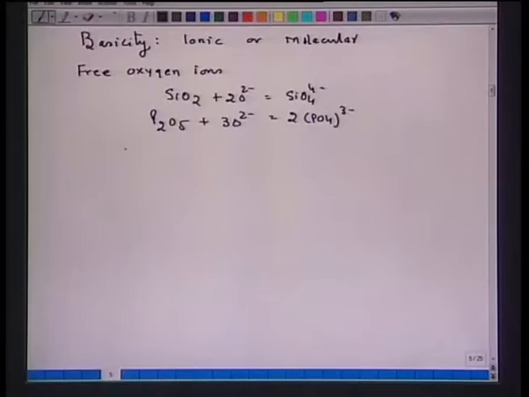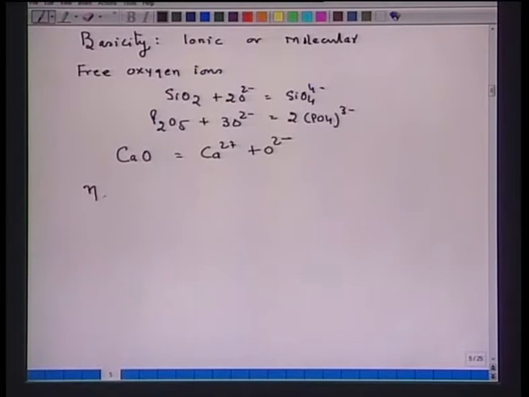Now, from where will it come? If I add calcium oxide, it will give me Ca2 plus plus O2 minus. So, we can define a neutral slag as one which contains enough O2 minus ions, so that each tetrahedron of acidic oxides is independent of each other.